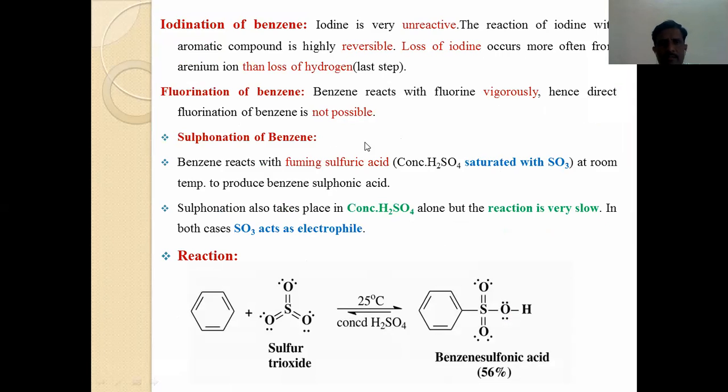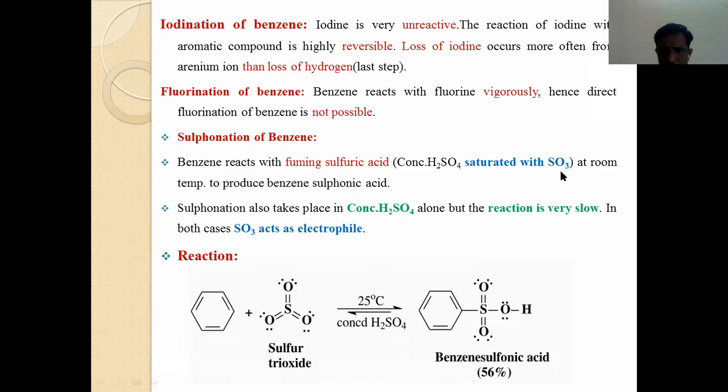First of all, I will discuss what is meant by sulfonation. Sulfonation means when the benzene molecule is reacted with fuming sulfuric acid. Now the question is, what is meant by fuming sulfuric acid? Concentrated sulfuric acid is mixed or saturated with sulfur trioxide.